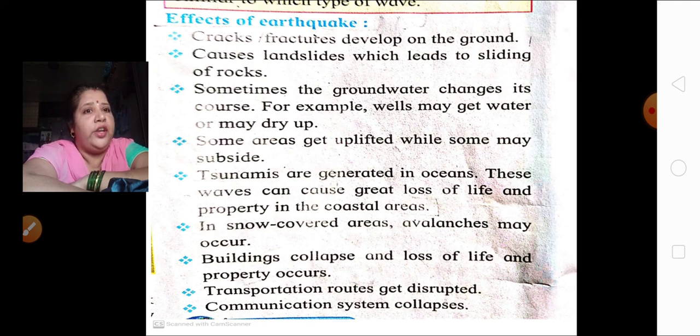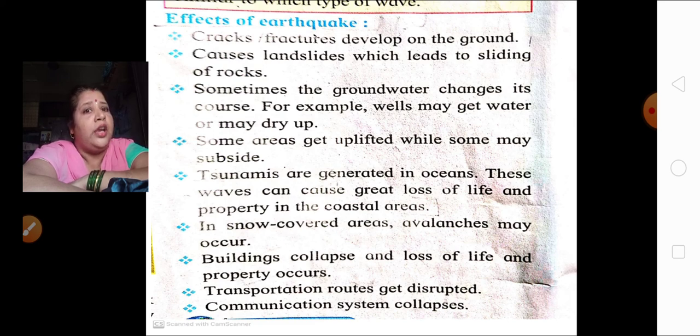Tsunamis are generated in oceans. You all must have heard about the tsunami which had taken place. Tsunamis are generated in the ocean just because of the earthquake which takes place. These waves can cause great loss of life and property in the coastal areas. We know about the tsunami, correct? We have heard about it. How much problem, how much disaster it caused to the people staying near the coastal areas.